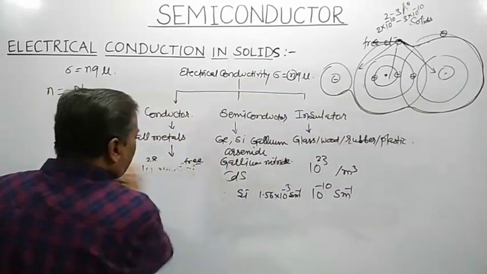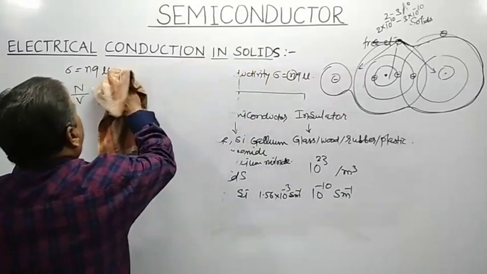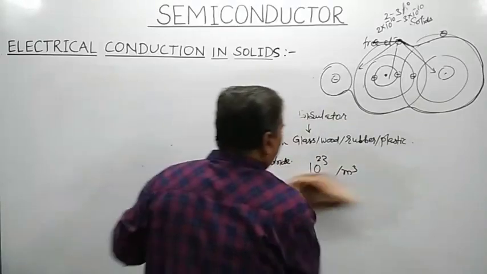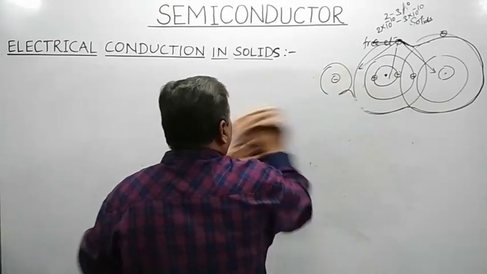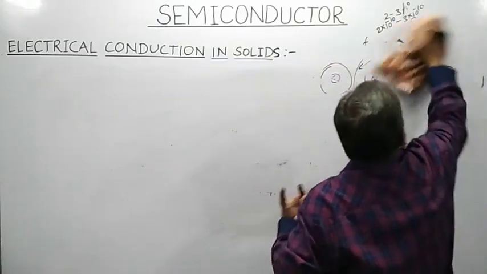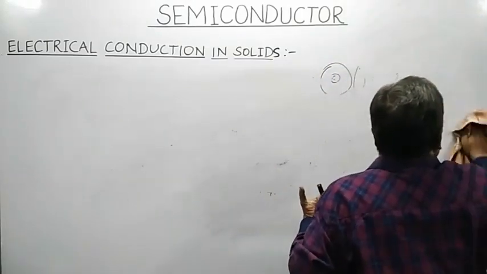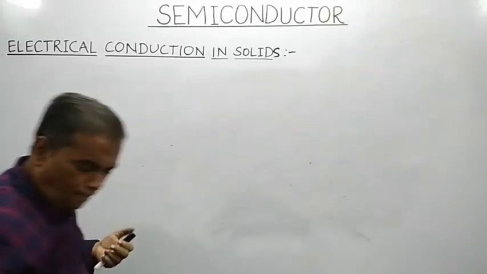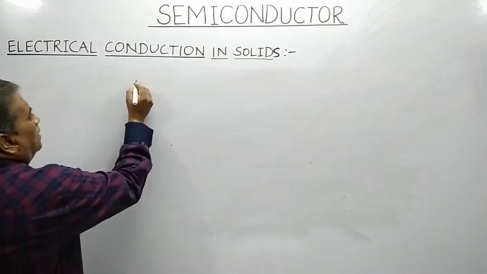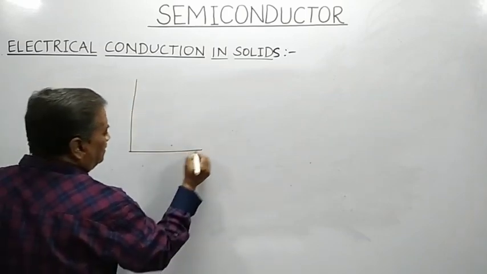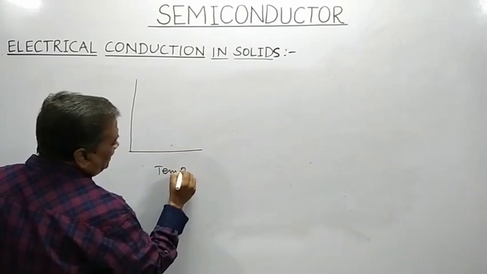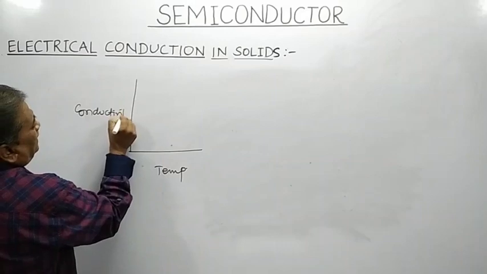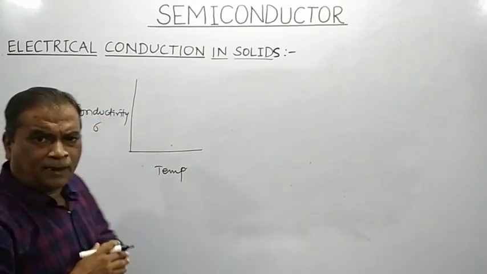Now, the electrical conductivity of semiconductors and conductors has a dependence on temperature. In the topic of electric current through a conductor, we had seen how the electrical conductivity of a conductor changes with temperature, with a graph plotted between temperature and electrical conductivity, which is denoted by sigma.